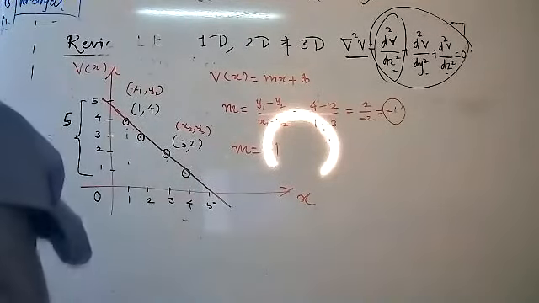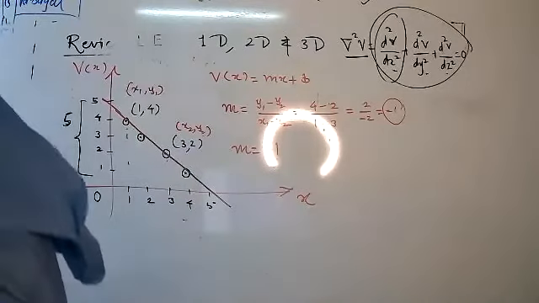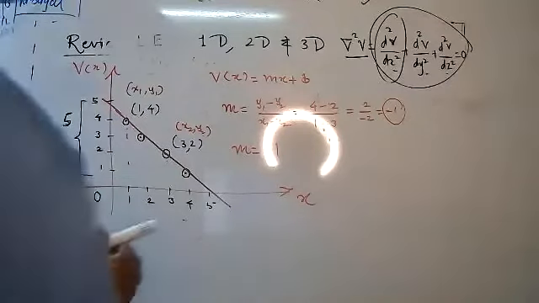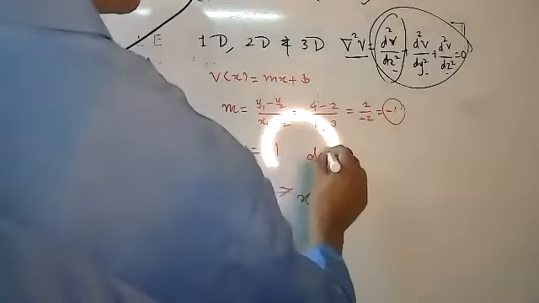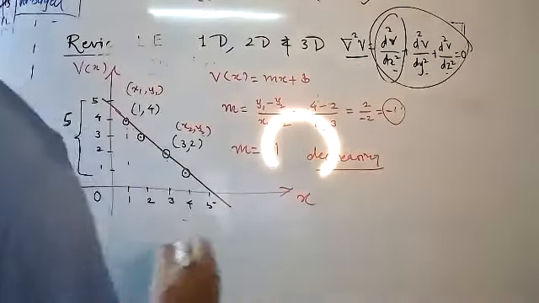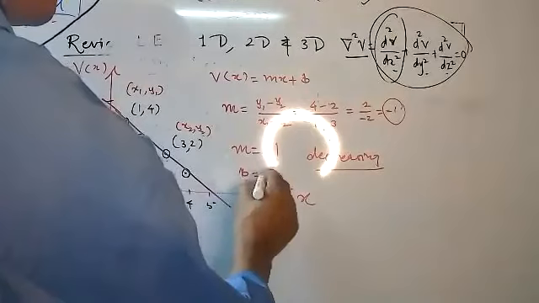Now, minus 1 means this is an increasing or decreasing slope? Negative sign. If the slope is negative, therefore, this is decreasing. The nature of this slope is decreasing. And what is b? b is equal to 5.